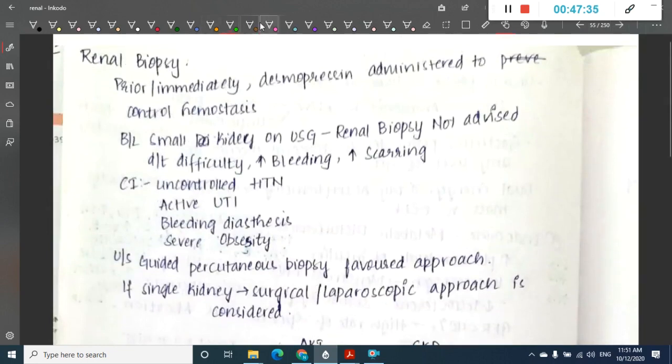Then you should do renal biopsy. You can do it either prior or immediately, but desmopressin should be administered in order to control hemostasis, because if you remember, there are blood abnormalities, with increased bleeding manifestations in chronic kidney disease. So in order to control the bleeding manifestations, you can administer desmopressin, which will increase von Willebrand factor and thus decrease the bleeding. So what do you see in renal biopsy?